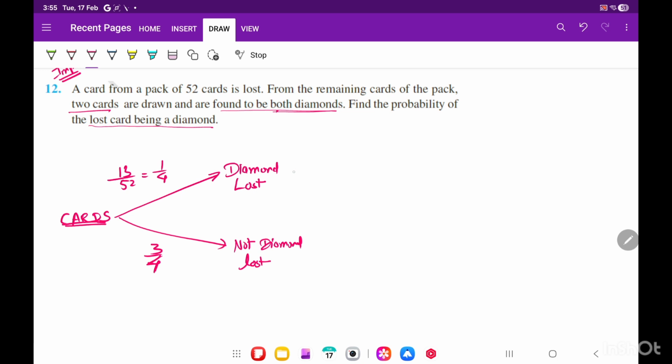Suppose your diamond is lost. So how many cards are left now? Now the leftover is 51, correct? And out of that, how many are diamonds? This is total left, correct? And the number of diamonds left over is 12, because out of 13, one is lost, correct?